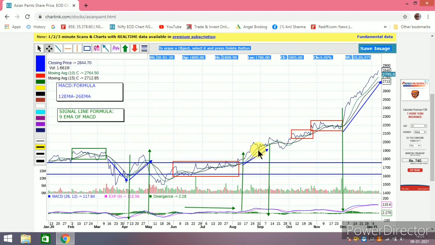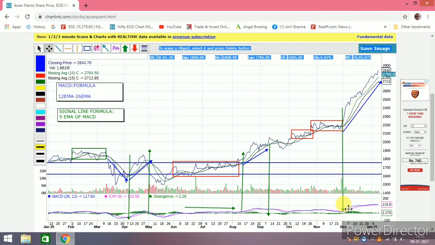MACD line is uppish, this MACD line is actually uppish. Fine. This is actually flattish, it starts flat. So this market actually doesn't work. So can you see the way this blue line is up? Fine. So the price also is going up. The more the blue line's inclination is upside, the more will be the price.